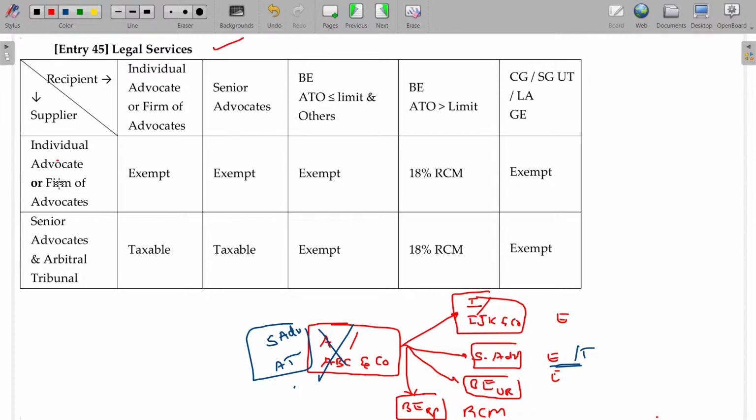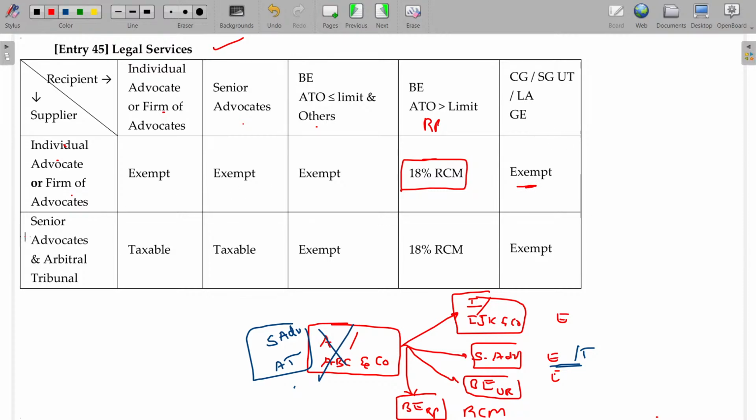So individual advocate and firm of advocates rendering services to individual advocates and firms of advocates, senior advocates, and business entities where the aggregate turnover is less than the limit of 10 lakhs, 20 lakhs, or 40 lakhs, which requires no registration, and registered business. Here only RCM basis is applicable. In all other cases, including services rendered to the government, it will be exempted.